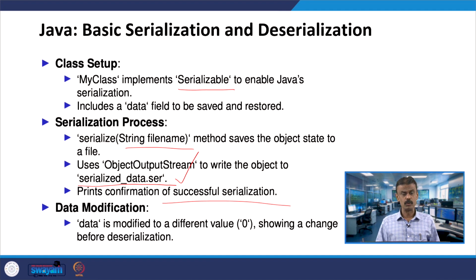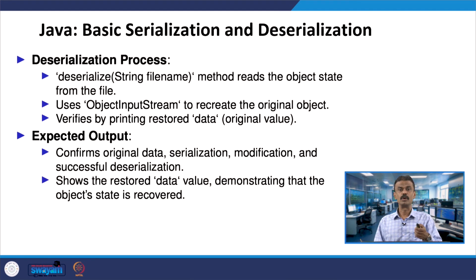Now we are going to reconstruct it back. For that, we modify the data: we set the value to 0, data equals 0, and then call the deserialization method. When you call this method, it uses ObjectInputStream to recreate the original object. So, that is exactly what is happening.